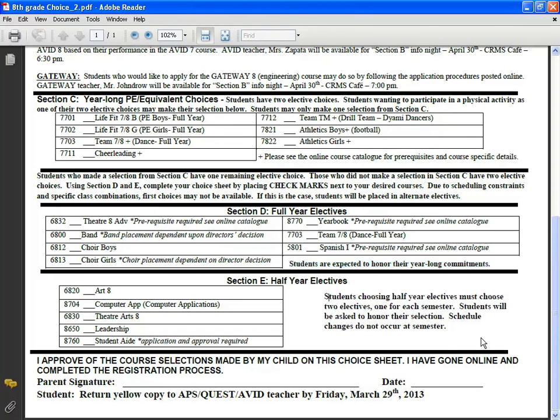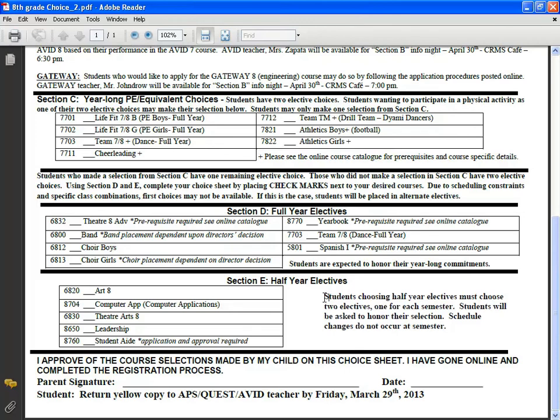Also, the semester-long courses. Once students sign up for these courses, we're going to do our best to staff and create our master schedule in a way that gives them their first choice. So when semester comes, we will not be looking to make any changes. So if a student signs up for art and computer apps, and they take art this first semester, and second semester computer apps comes up, and they say, "Oh, I don't want to take that anymore," we're going to be empathetic, but we're going to obviously say, "We're sorry, that's what you chose, and we made your schedule around that choice."